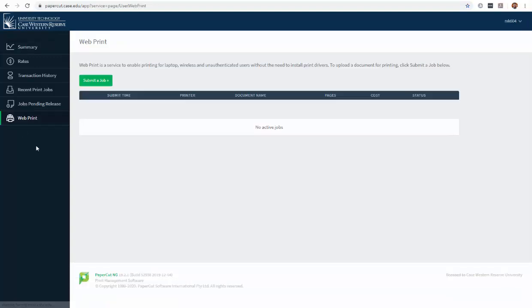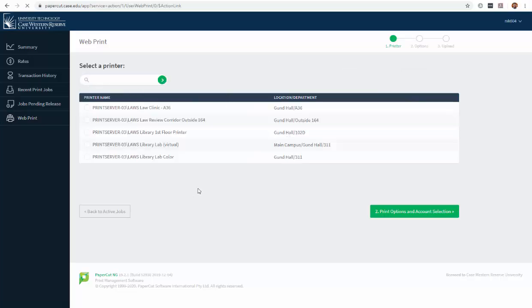When you click on WebPrint, it will bring you to your active job page. If you have any jobs pending printing, they will show up here. If you wish to submit a new job to print, you'll click on Submit a Job, and you'll need to select which printer you wish to use. Your options will be the Library First Floor printer, the Laws Library Lab, and the Laws Library Lab Color. These bottom two are the ones that are in our computer lab for black and white and color printing,